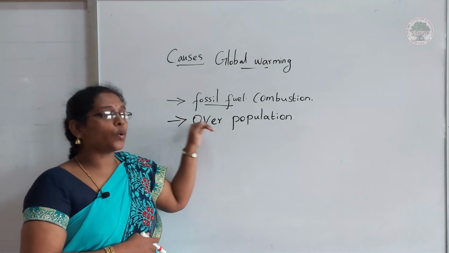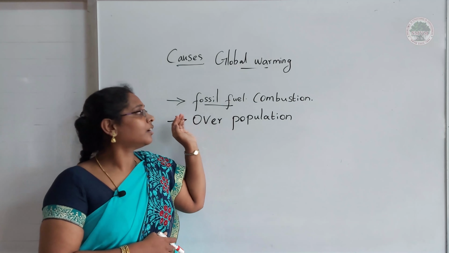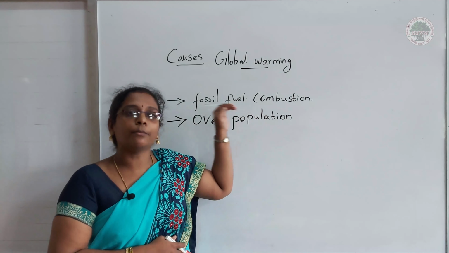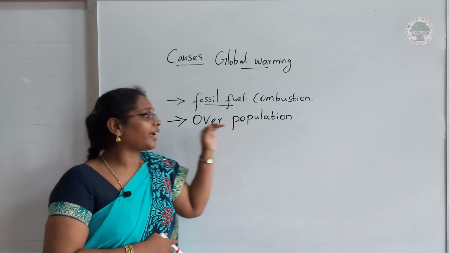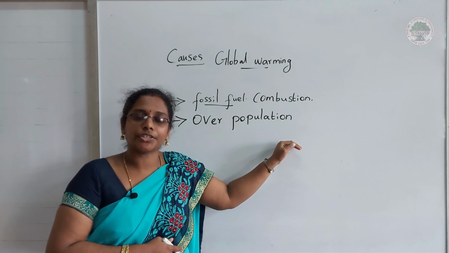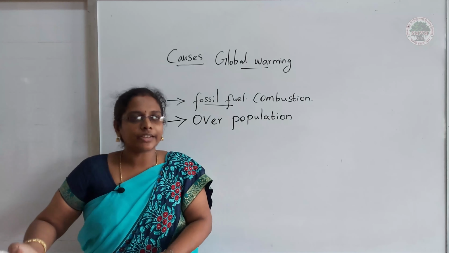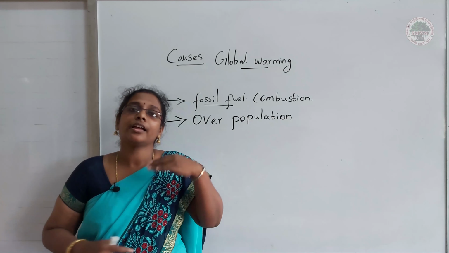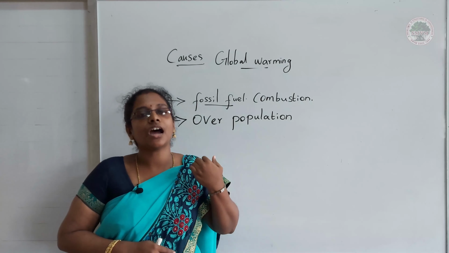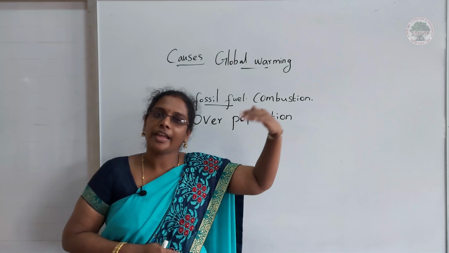Then next, overpopulation. Why are we consuming more fossil fuel? That is because of overpopulation. As a result of increasing overpopulation, the number of vehicles that we are using is also increasing.